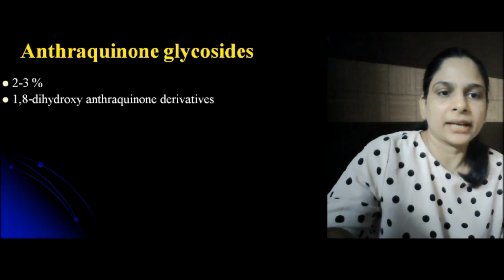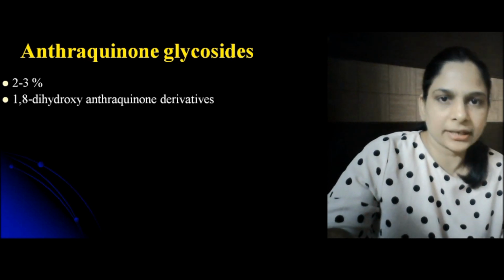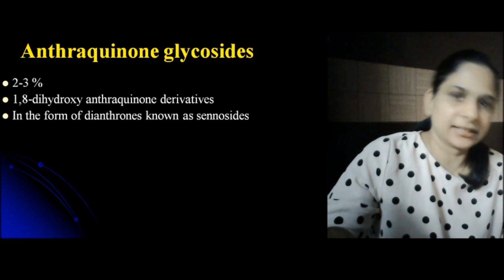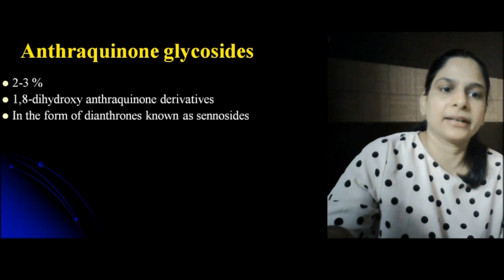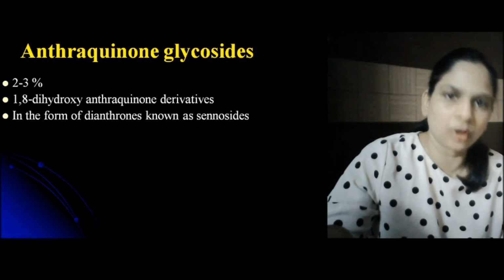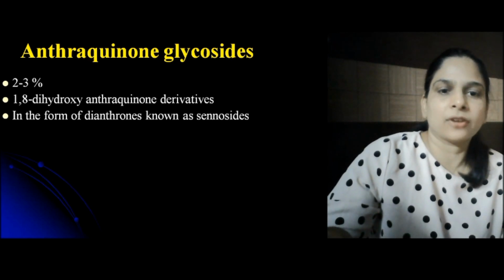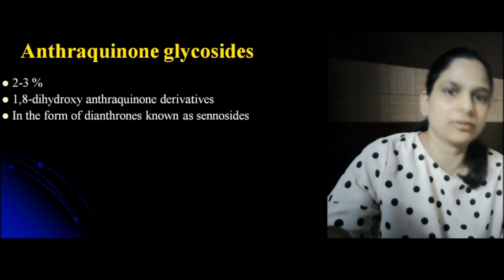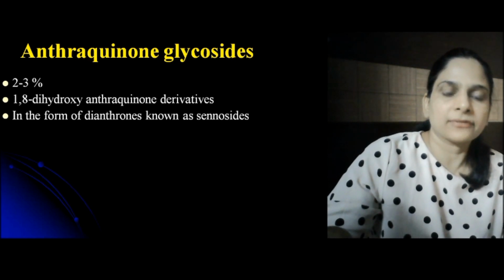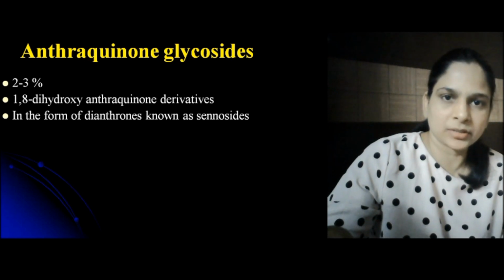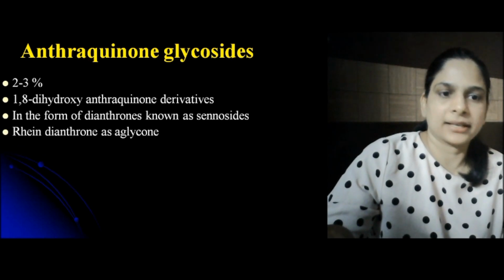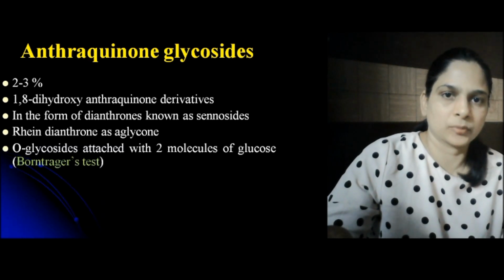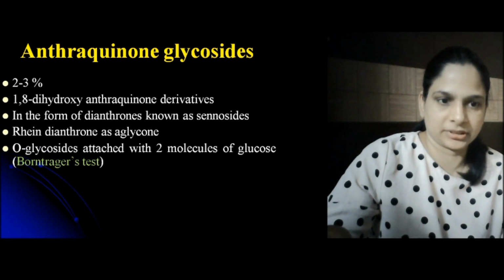They are 1,8-dihydroxy anthraquinone derivatives. We have seen the derivatives of anthracene glycosides. Among them, sennoside contains dihydroxy anthraquinone derivatives. They are in the form of dianthrones, which we have studied, known as sennosides. The aglycone portion of sennosides is rhein, present in dianthrone form. So they are known as rhein dianthrones.